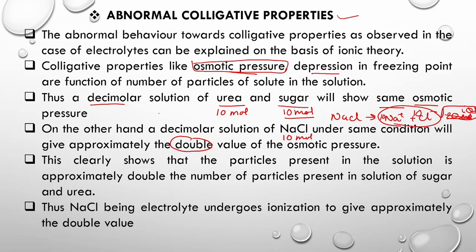So this clearly shows that ionic solids are present in the ion form, and this is not observed in the case of sugar as well as urea, because they are not dissociating. Hence we can say that NaCl, being an electrolyte, undergoes ionization, and it gives approximately double the value.